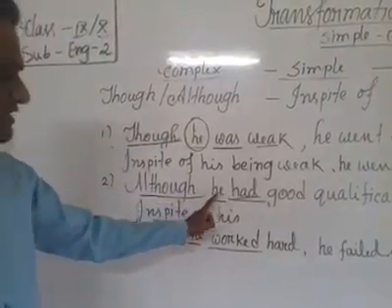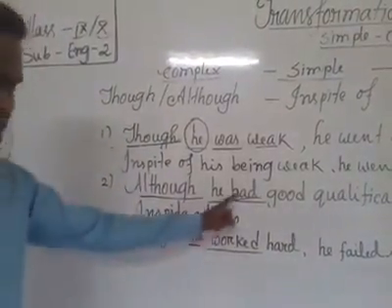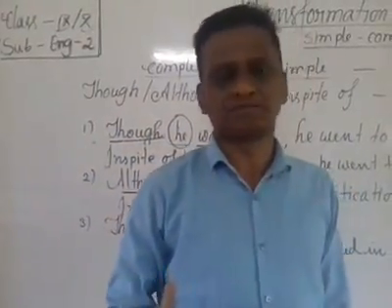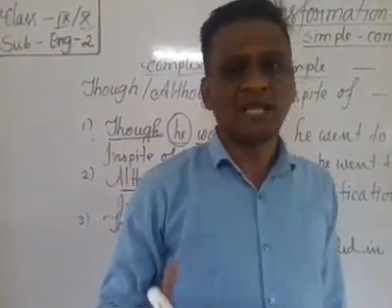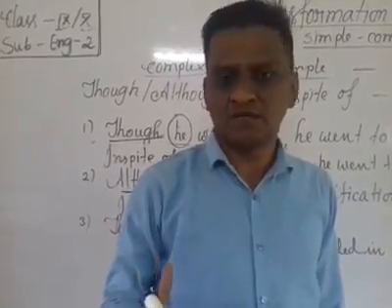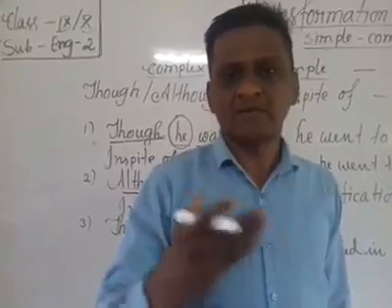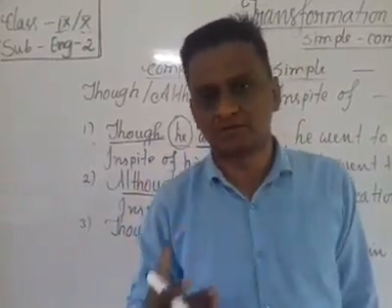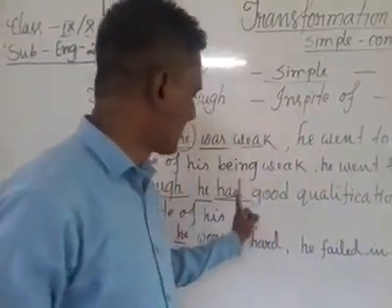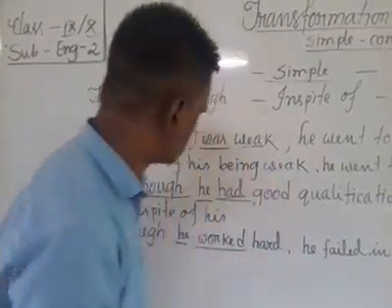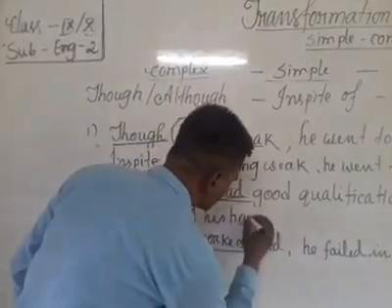And after subject you see here had. Had is have verb. We know have verb is a primary auxiliary verb. Have verbs are have, has, had. These 3 are have verb. So for have verb, we can use having.